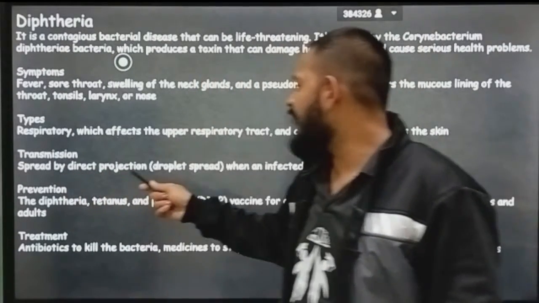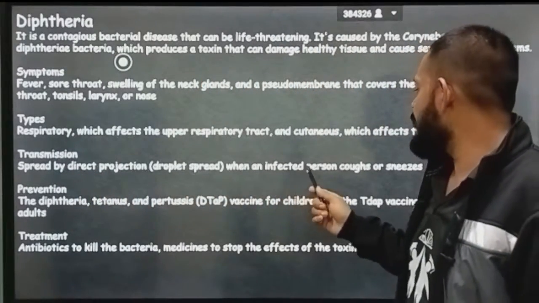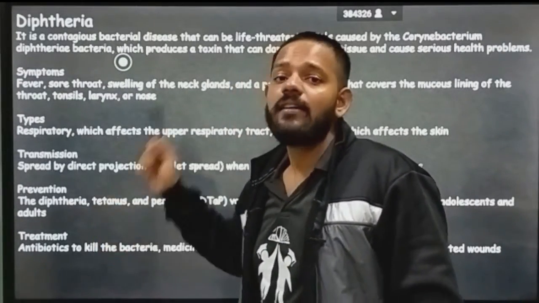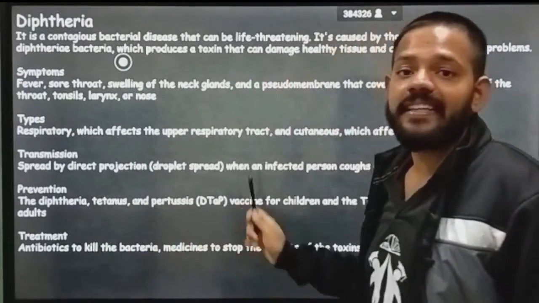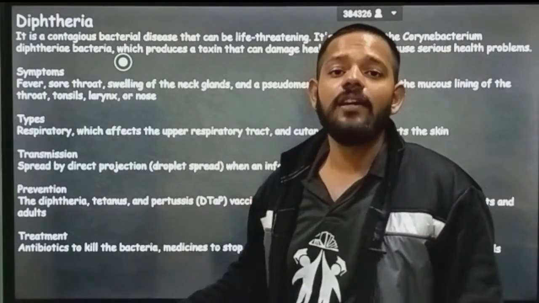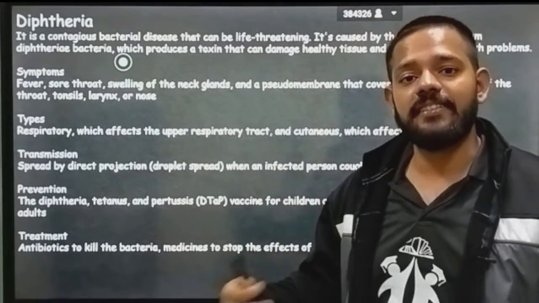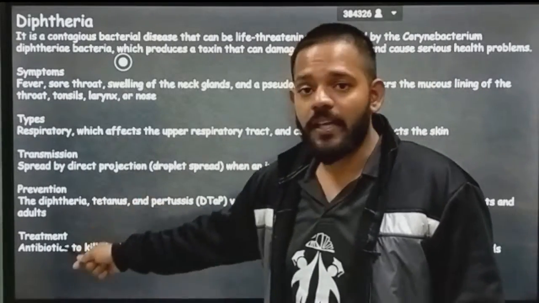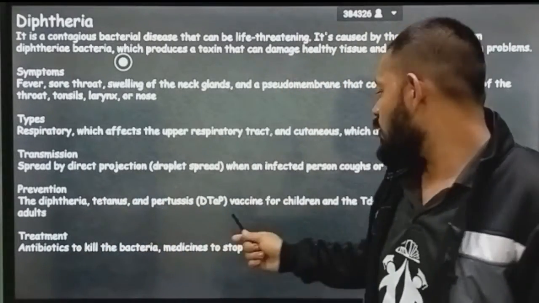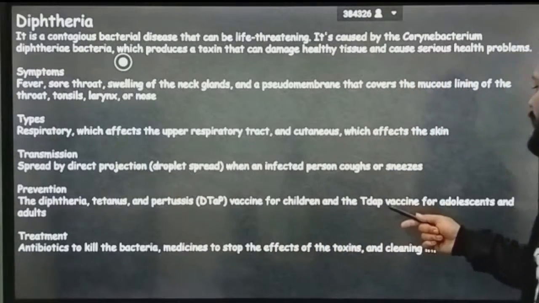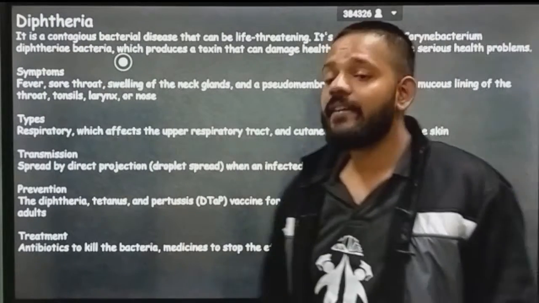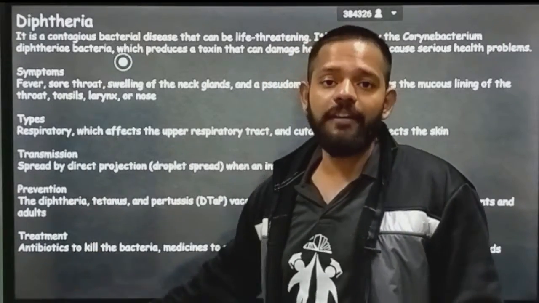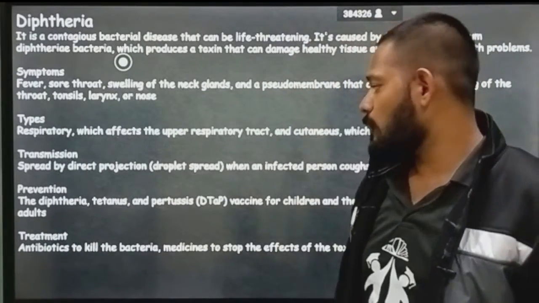Transmission: spread by direct contact, droplet spread when an infected person coughs or sneezes in public. Then prevention: diphtheria का एक वैक्सीन है जिसको बोलते हैं अपन DTaP, in which you have three other disease vaccines also. When you inject that vaccine, DTaP contains diphtheria, tetanus, and pertussis. There is a vaccine for children, and a DTaP vaccine for adolescents and adults. So there is a vaccination program to prevent this disease from spreading inside the population.